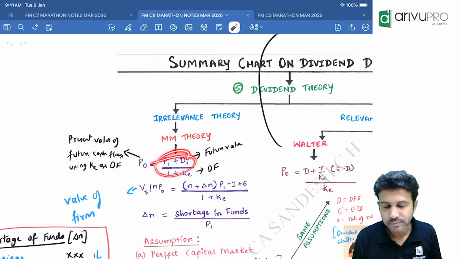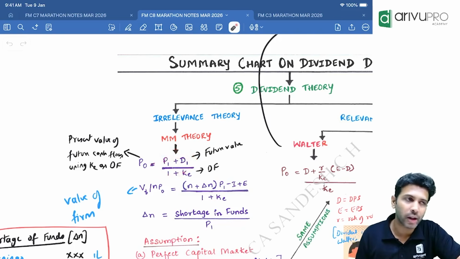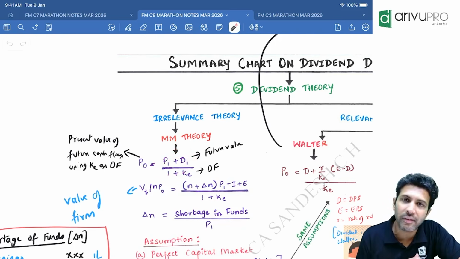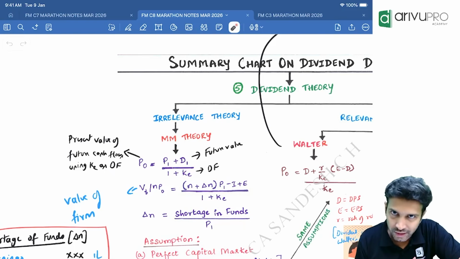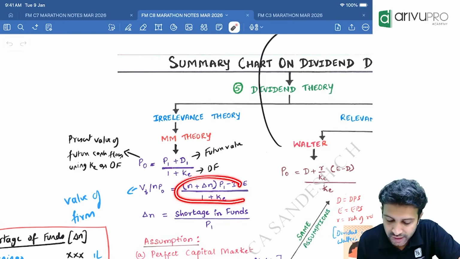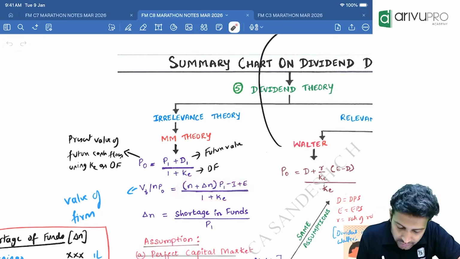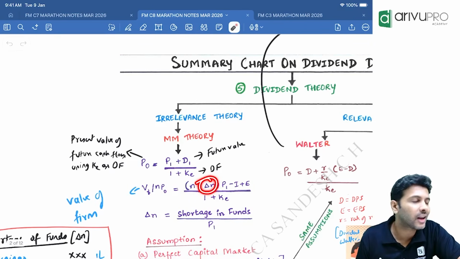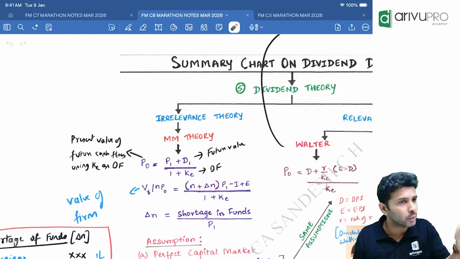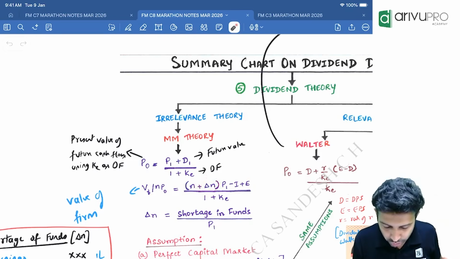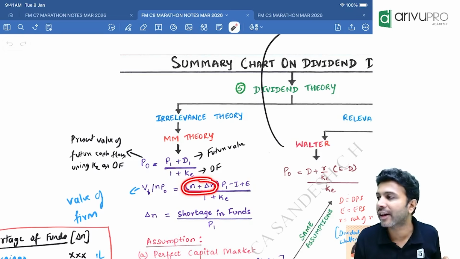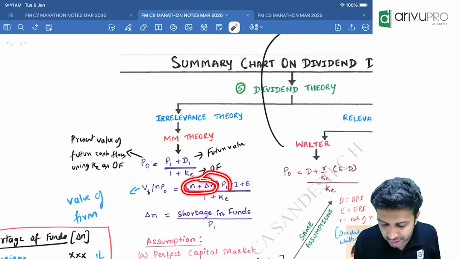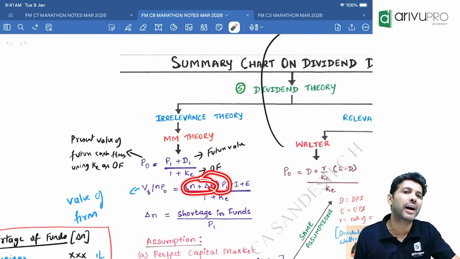That is one. And the value of the firm, denoted by V or VF, is equal to (N plus delta N) into P1, minus investment plus earnings, the whole thing divided by 1 plus cost of equity. N here stands for the existing number of equity shares. Delta N stands for the number of new equity shares issued. If you take existing equity shares and add new shares, you get the total number of shares. Total number of shares multiplied by P1 gives you the market value.